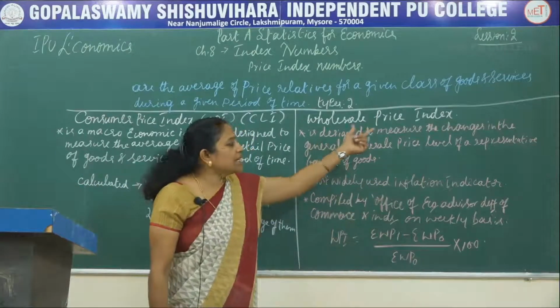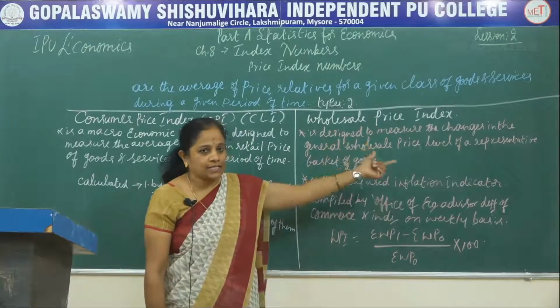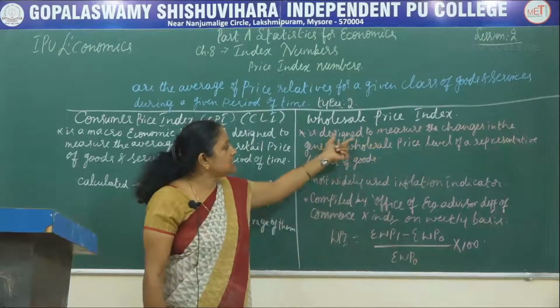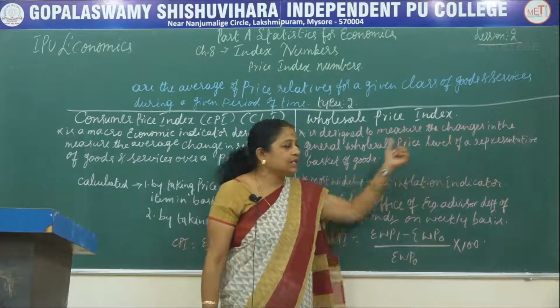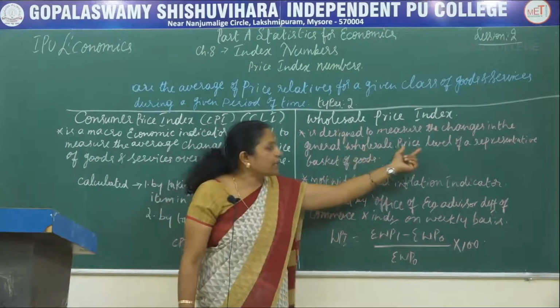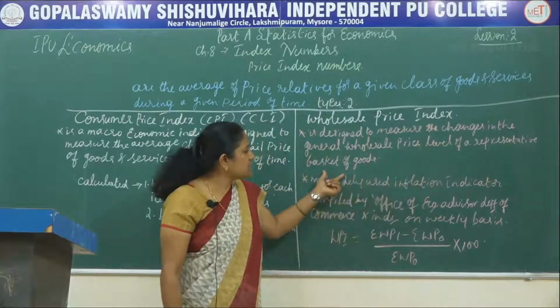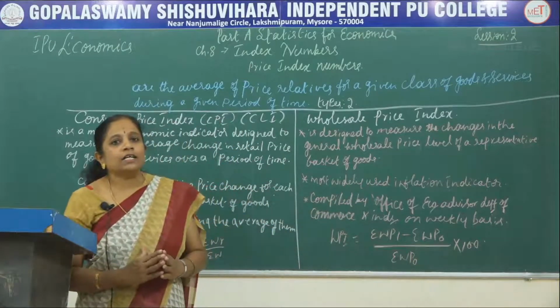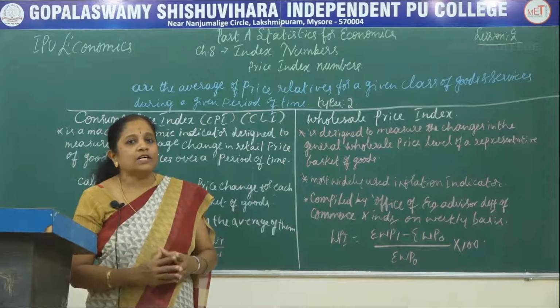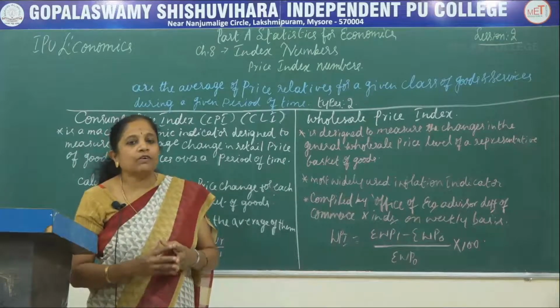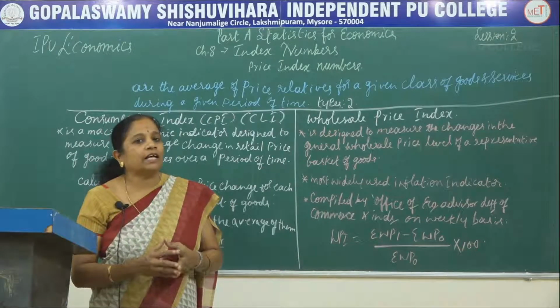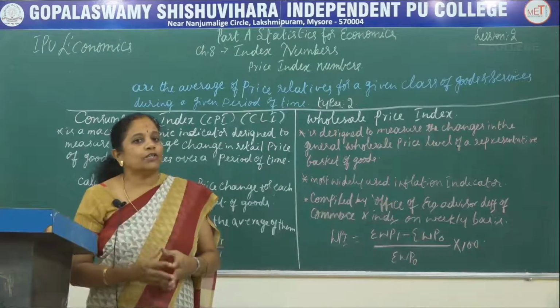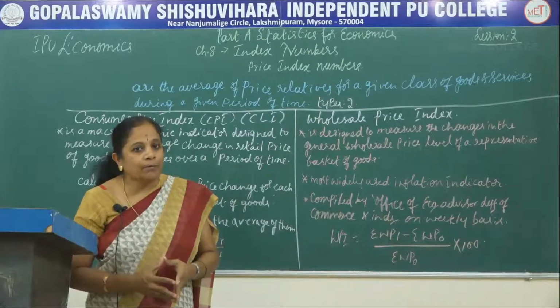The wholesale price indexes are those index numbers which are designed to measure the changes in the general wholesale price level of a representative basket of goods. Here also we consider some goods which represent the basket of goods, in which they experience greater variations or fluctuations in their wholesale prices.